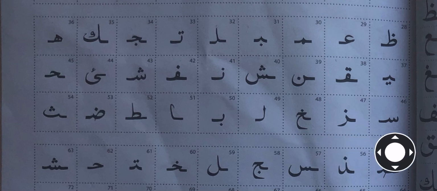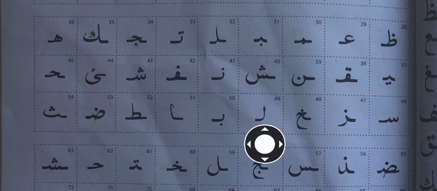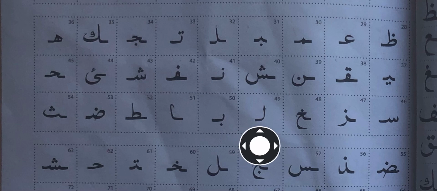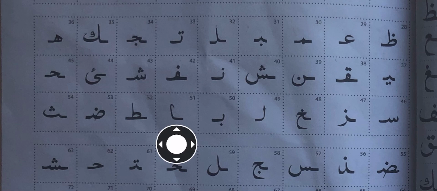And so Seen, Za, Ho. The sound of this letter, Lam. Will you see this Lam in the beginning, middle, or end in a sequence of joined letters? Beginning. The sound of this letter, Ba. Beginning, middle, or end? Beginning. Sound of this letter, concentrate, follow the shape, Alif.